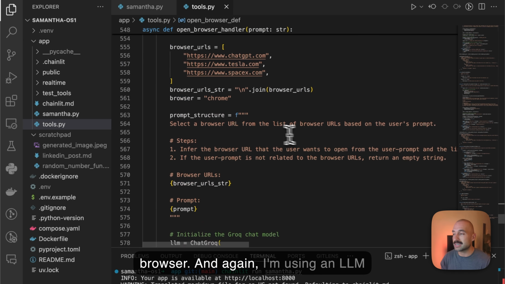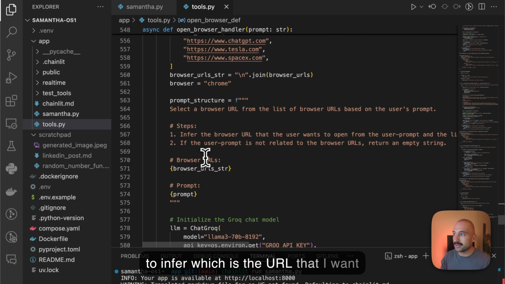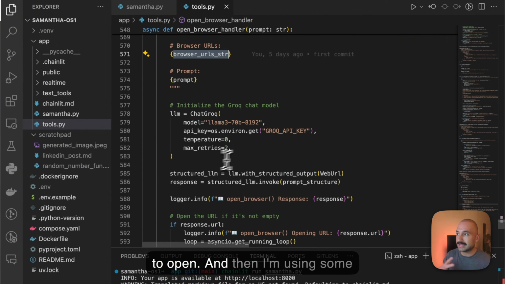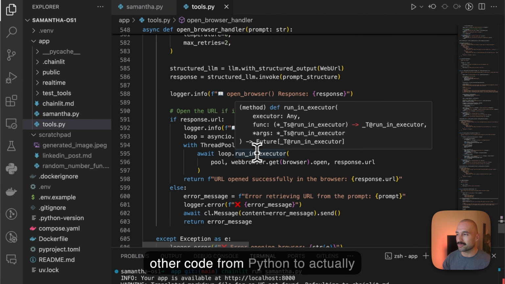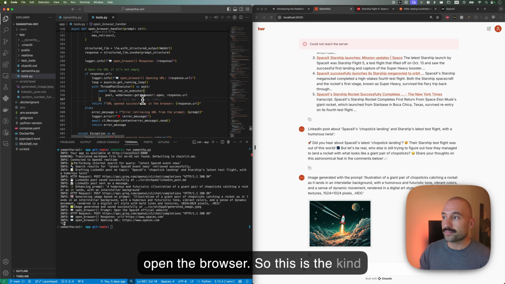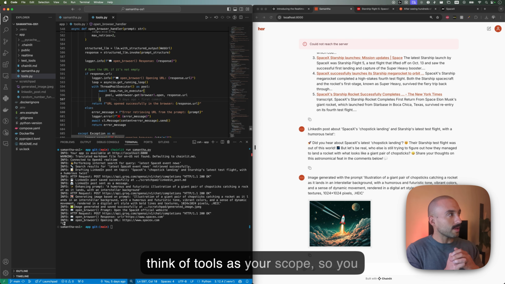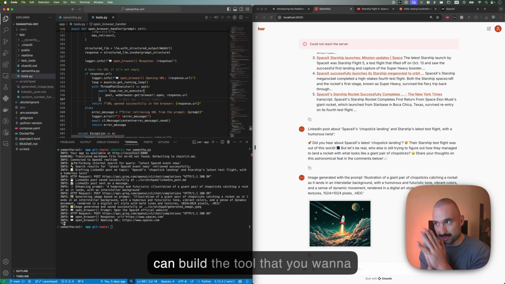And I'm using an LLM to infer which is the URL that I want to open. And then I'm using some other Python code to actually open the browser. So this is the kind of tools that you can build. Don't think of tools as just code; you can build the tool that you want to build.